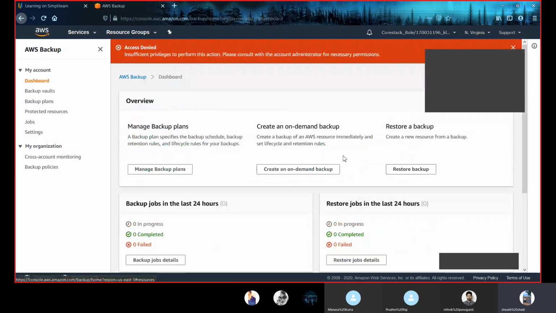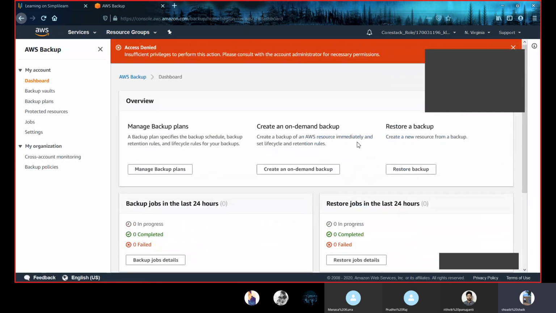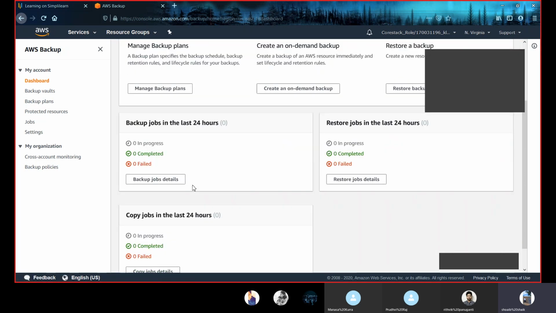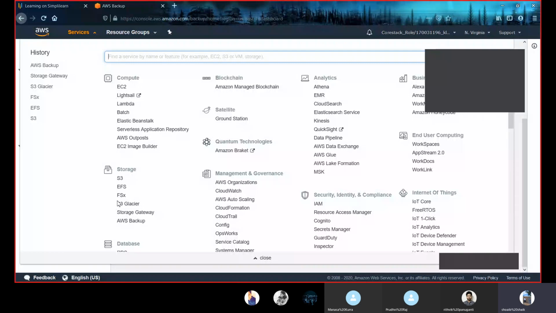This is the dashboard of AWS Backup, as you can see here. Here we can manage backup plans, create an on-demand backup, and restore a backup. All the backups you created are provided here, and you can view them. Now, that was all about storage services.